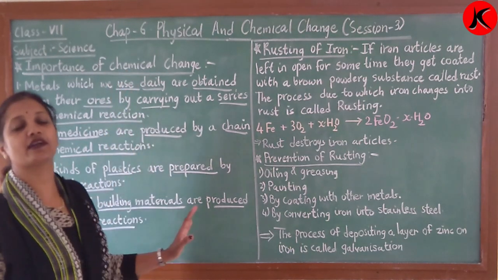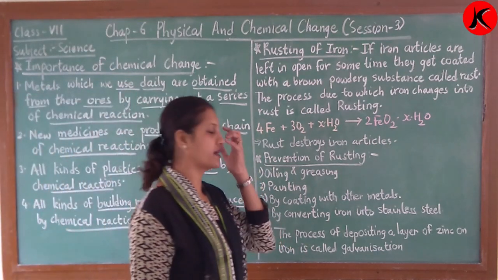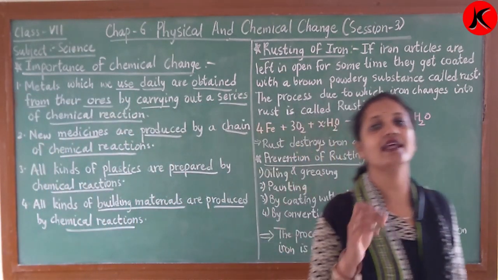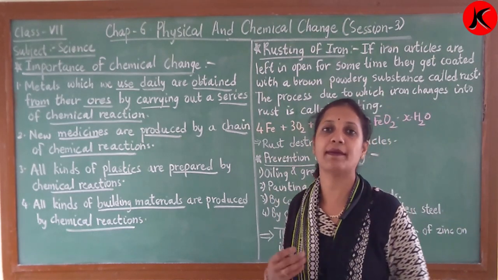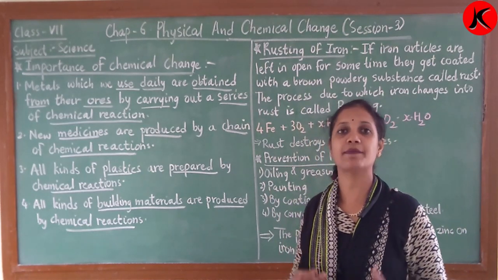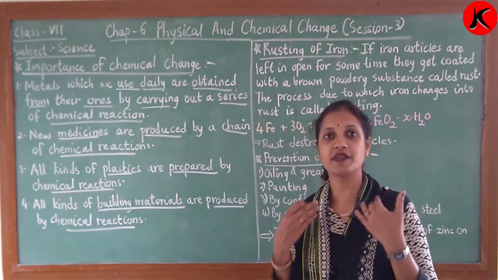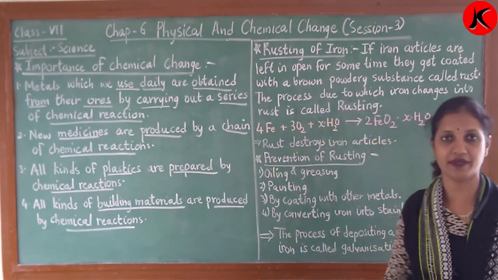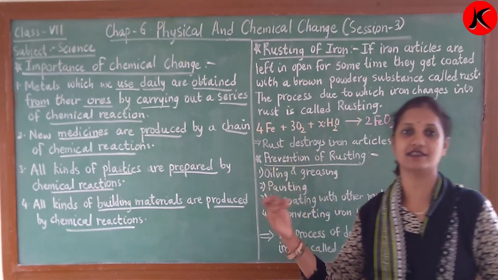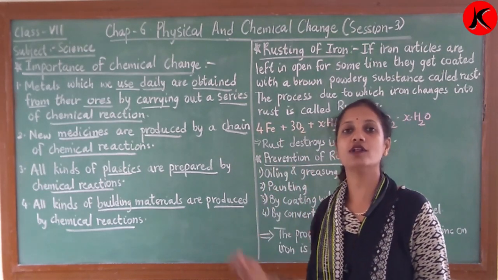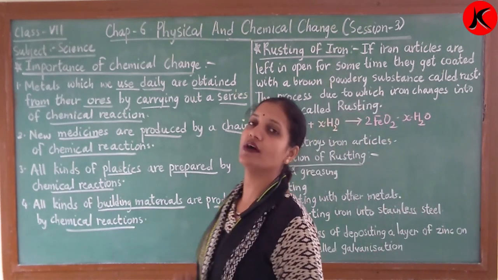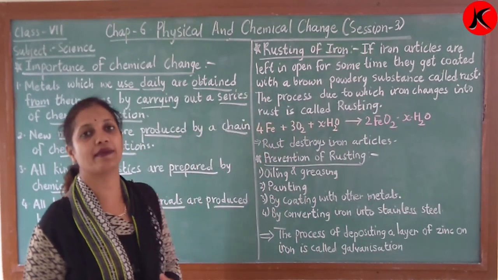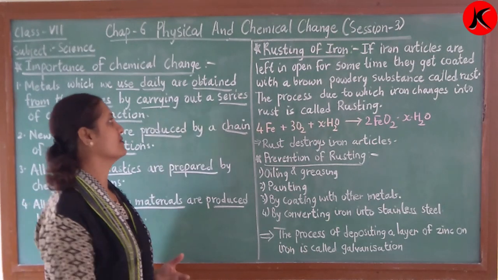So overall, chemical reaction is very important in our day-to-day life, right? In our day-to-day activities also we are using chemical reactions. For example, digestion of food, respiration of human beings, respiration of plants, photosynthesis. All this which is going on in nature around us also requires chemical reaction, right?